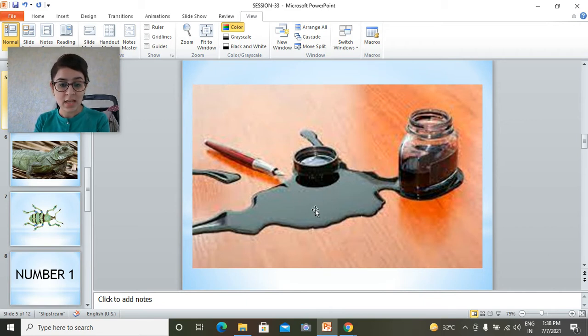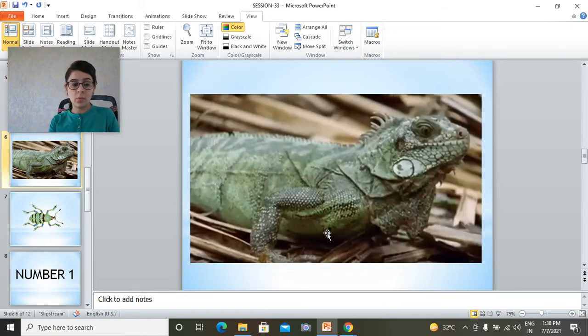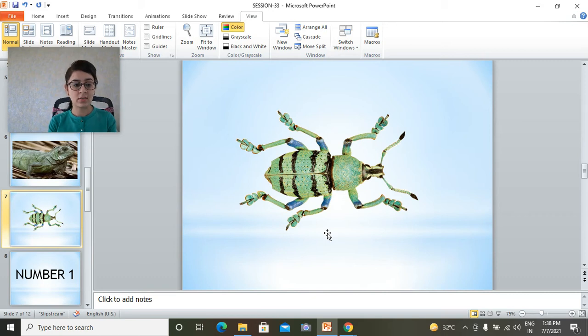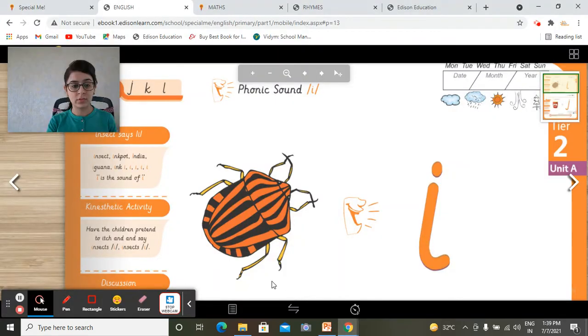Ink. So this is ink. This liquid is ink. What was this? This is ink pot. What do we call the pot that has ink in it? Ink pot. And what is this? This is ink. Okay. What's next? What is this? This is iguana. Okay. What's next? Insect. Okay, so these are the objects related to letter I.